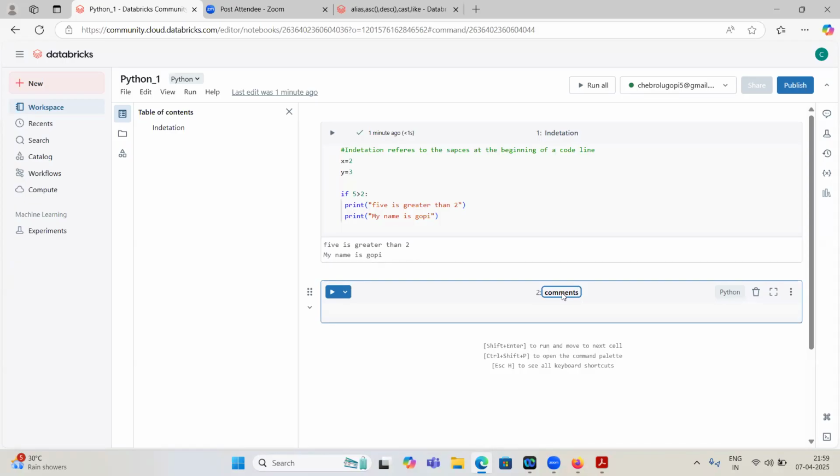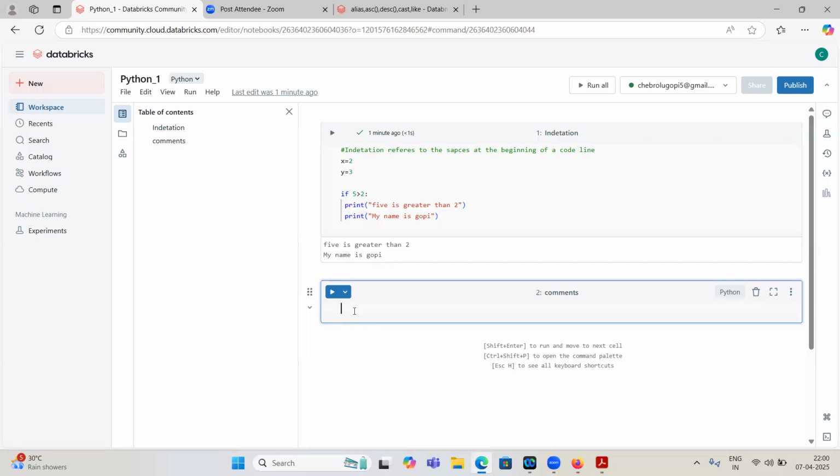So what are comments? If you are writing 10 to 100 lines of code with some logic, and you write it without adding comments, then today you are here, but after 2 or 3 months or 12 months you will be leaving this organization. Someone else comes, and that developer won't understand what you have written. That's why we have to add comments.